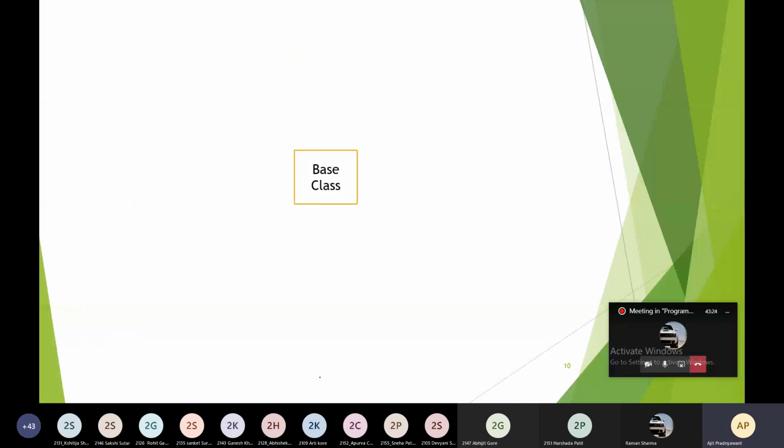So this is the diagrammatic representation of hierarchical inheritance. This is your base class. From this base class, you have created the child class, and this is your child class 1. Again, you have derived another child class 2 from the base class.